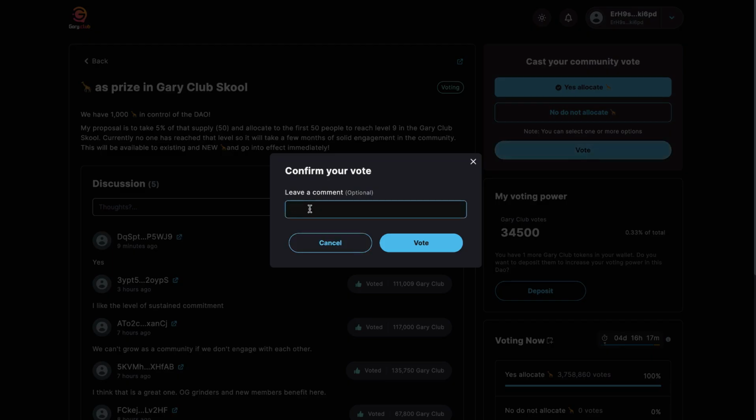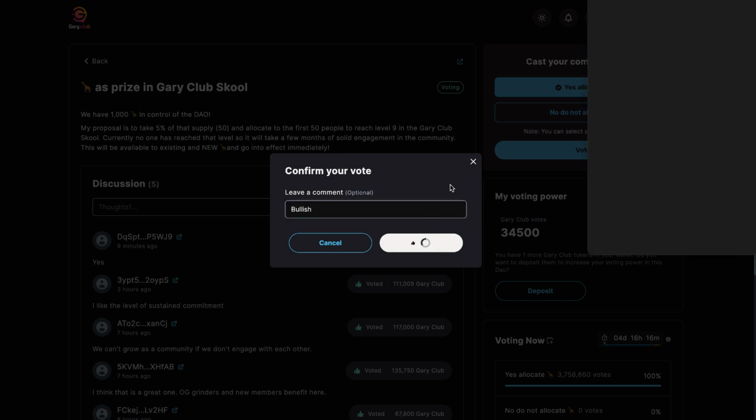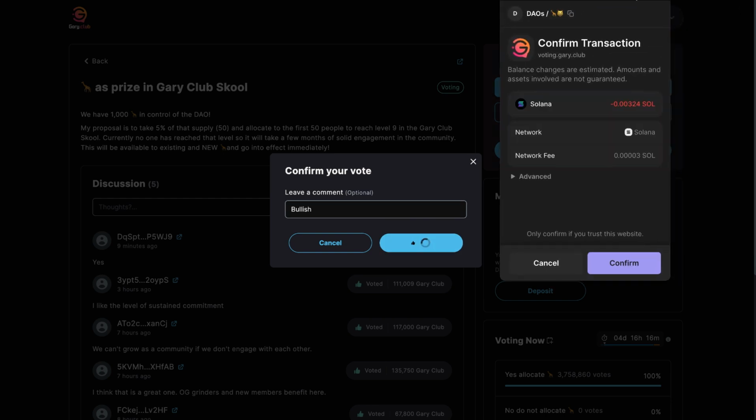Now, I can leave a comment if I want. I'm just going to put bullish right there, and I'm going to click vote. I could have left this blank if I wanted to. You don't have to leave a comment. All right, and I'm going to get a pop-up right here in the top right corner. It's going to take a tiny bit of Solana. This is the way that DAOs stay funded. It costs a very small amount every time that you vote, and the more people that vote, the more it gets funded. There's always going to be a very small gas fee.